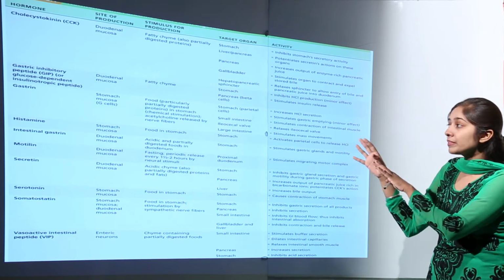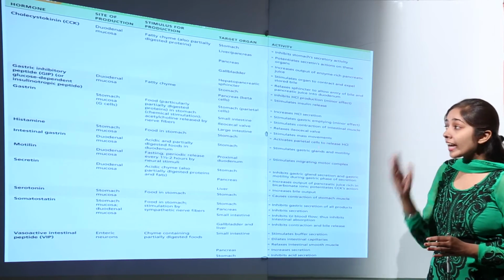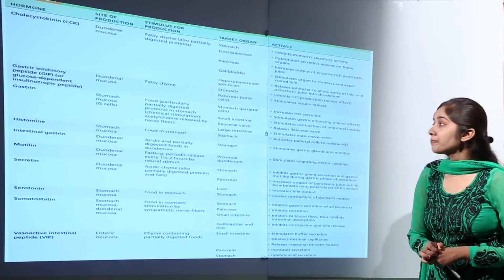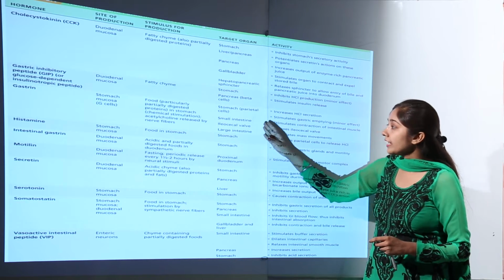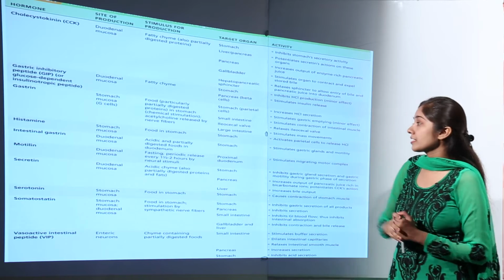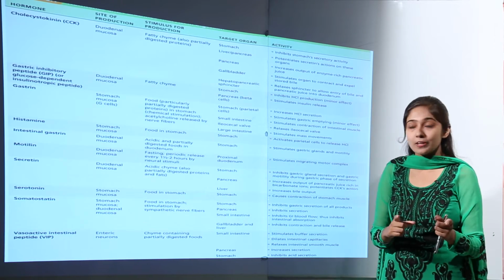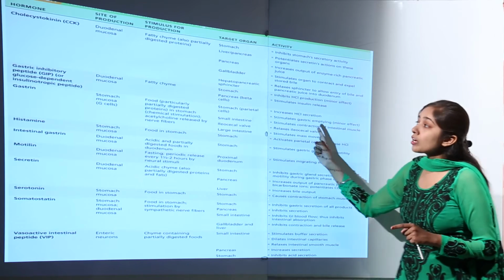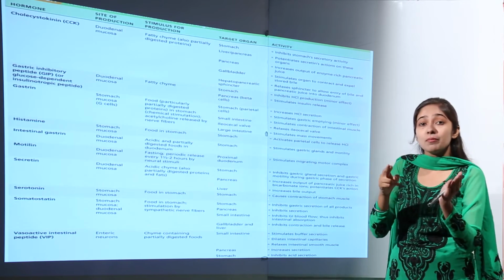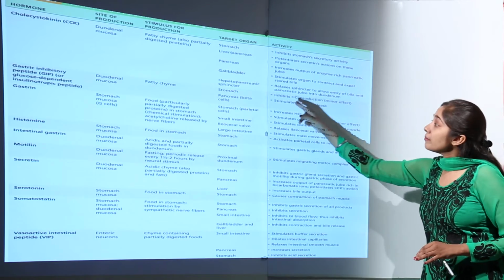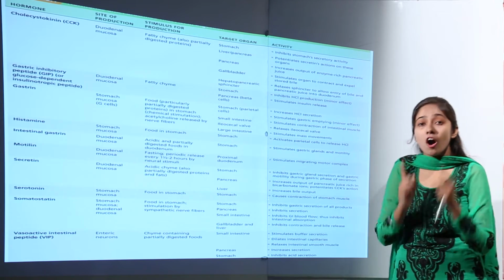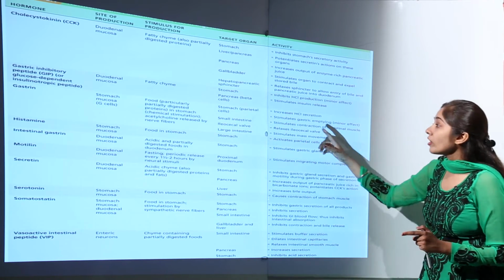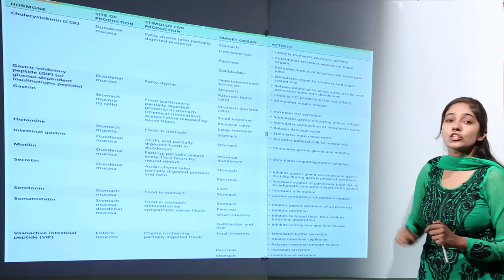They also help in the release of this hormone, and the target organs for gastrin are the stomach, small intestine, ileocecal valve, and large intestine. So what is the action of gastrin on the stomach? It increases HCl production. If we talk about GIP, it was inhibiting HCl production, but gastrin is increasing HCl secretion in the stomach.